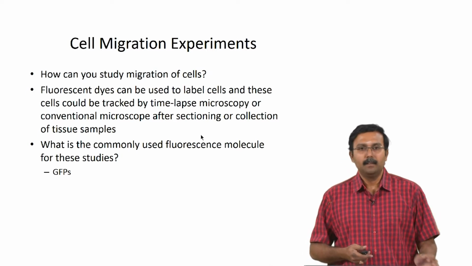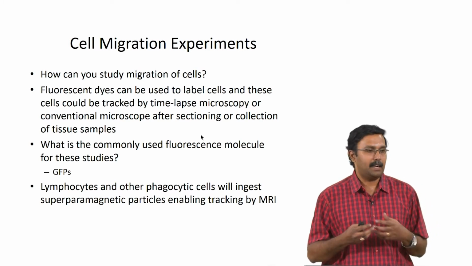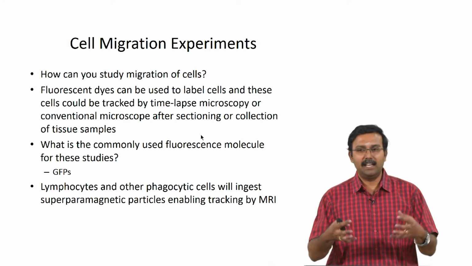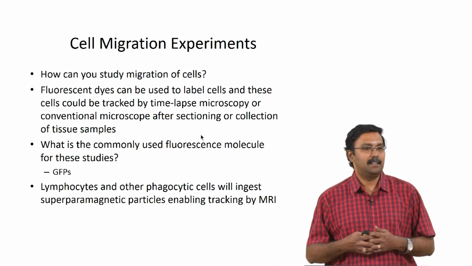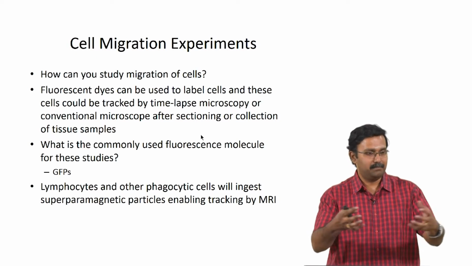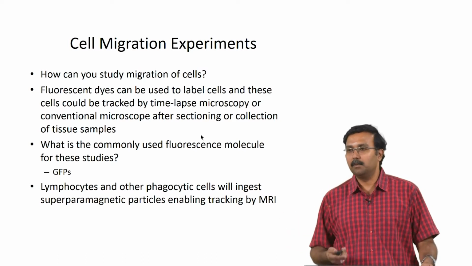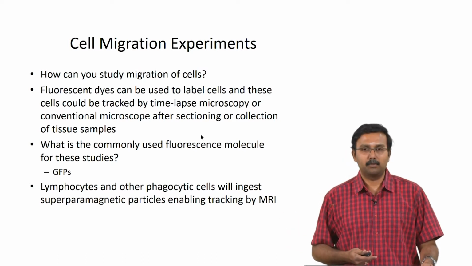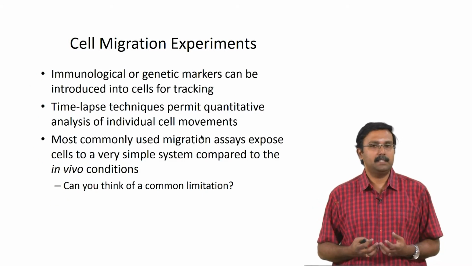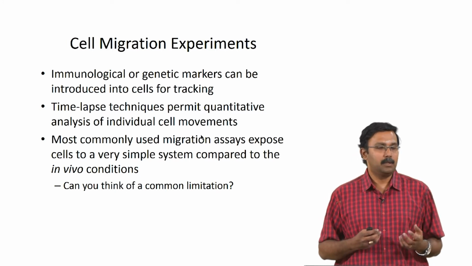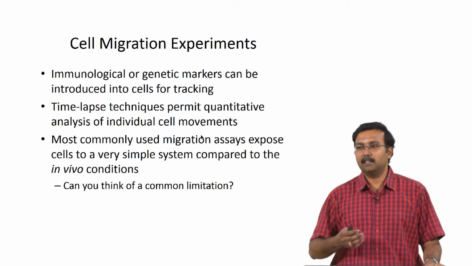Okay. So, lymphocytes and other phagocytic cells can also be tracked using MRI, because they will ingest superparamagnetic particles, right. These are phagocytic cells, they gobble up stuff. So, if you put a nanoparticle there, it will eat it up, and you can track them using MRI or other microscopy techniques. So, when you are talking about cell migration experiments, you introduce some kind of genetic markers to the cells that can actually be tracked.